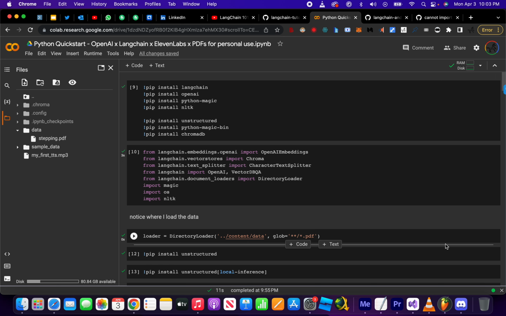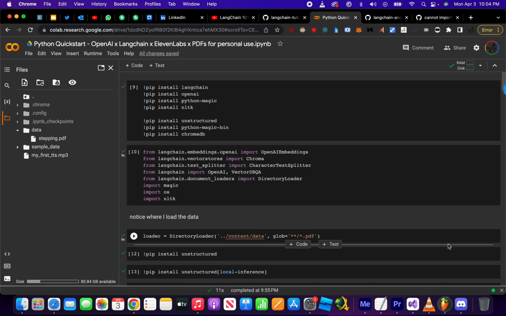What are we doing today? Python Quick Start, OpenAI, Langchain, ElevenLabs, and a PDF? We're going to use OpenAI, which is behind ChatGPT, and connect using Langchain a PDF document with OpenAI. And then we're going to have ElevenLabs, which clones voices, speak the ChatGPT response.